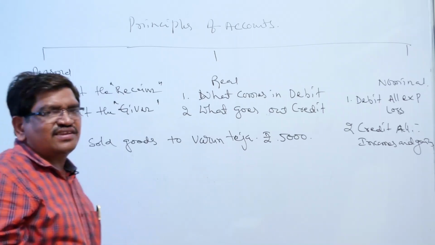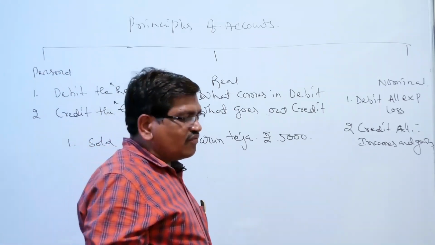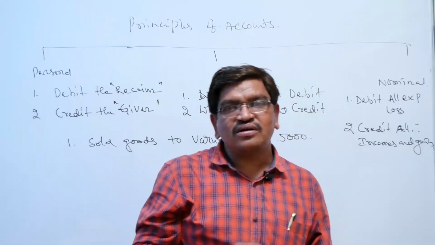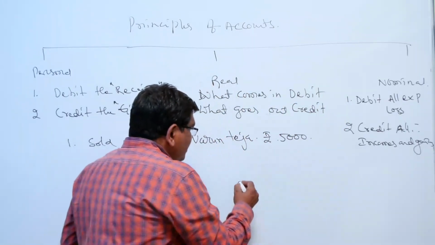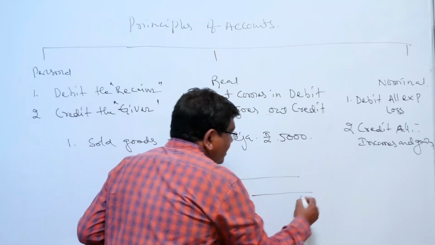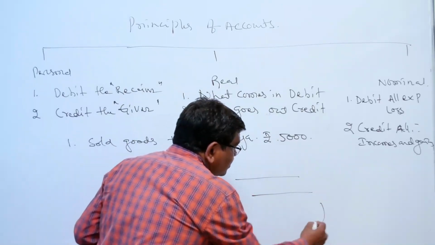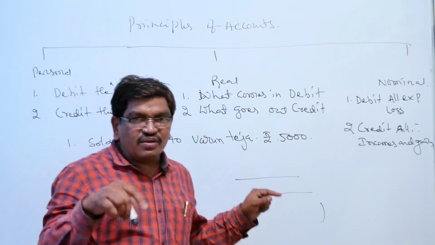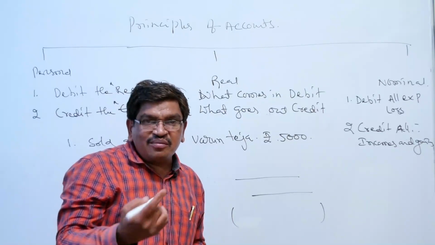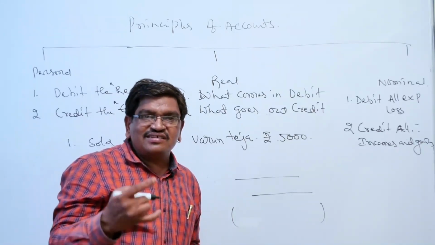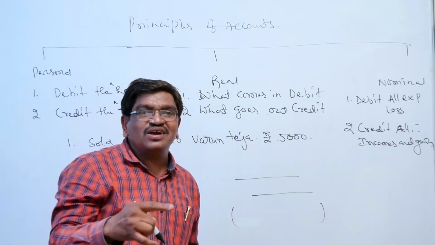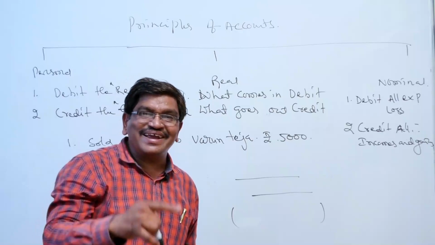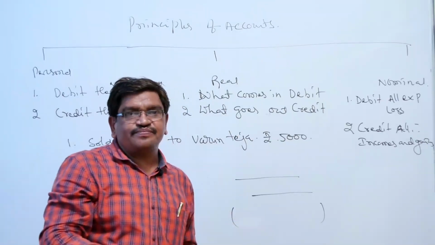An entry consists of three lines. The first line is called the debit line. The second line is called the credit line. The third line is called the narration line. Based on this transaction, we will make the entry. The entry is recorded using the debit and credit principles of personal account, real account and nominal account.